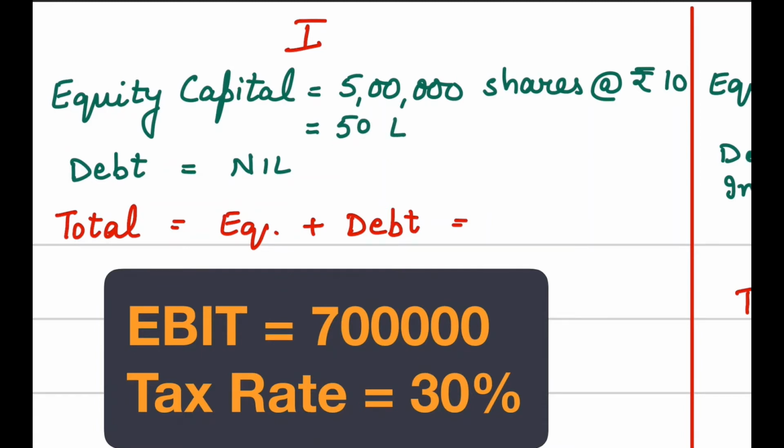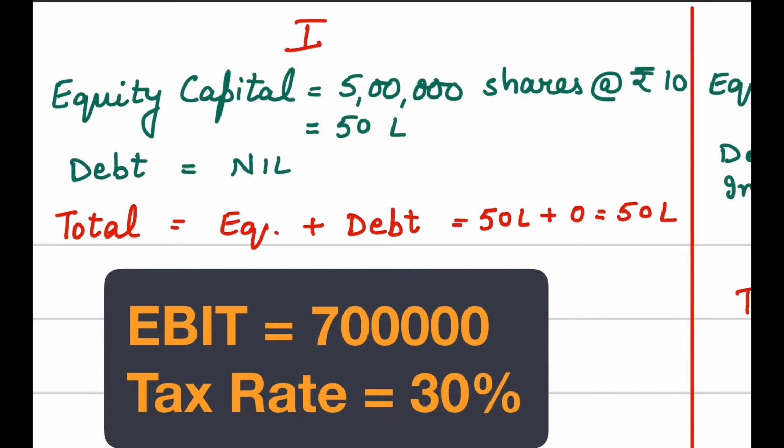The company wants 50 lakh rupees, and it has raised those 50 lakh rupees by using equity capital, and the company is not interested in taking any kind of debt. So what is the amount of total capital, equity plus debt? This will be 50 lakh equity plus debt. Debt is 0, it is not there. So the total is 50 lakh.